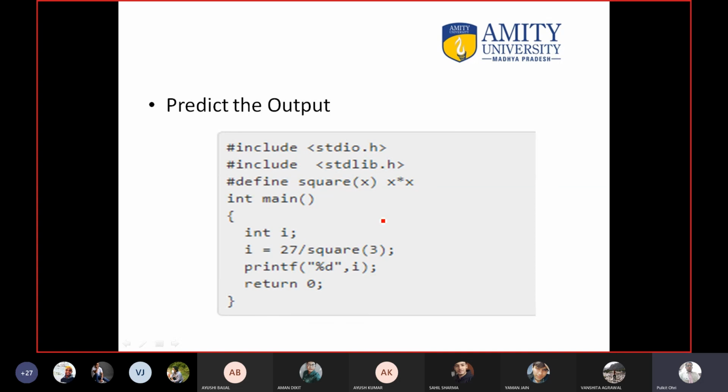Tell me the answer of this question. Come on, anyone, any guess? Any answer, even if wrong. 27. Of course, 27 is the answer. Why not 1? 1 should be the answer, no? 27 divided by 27 is 1. Why not 1? Why are you saying 27? Can you give the explanation?